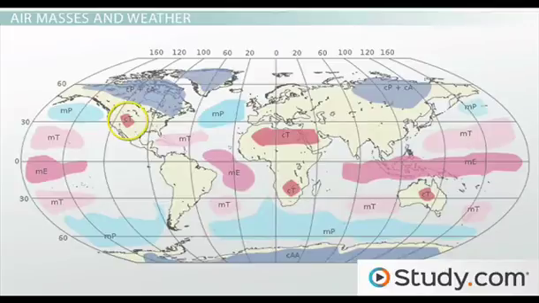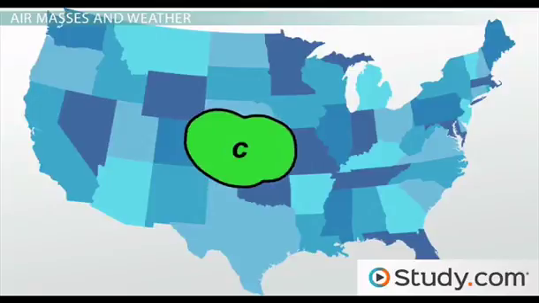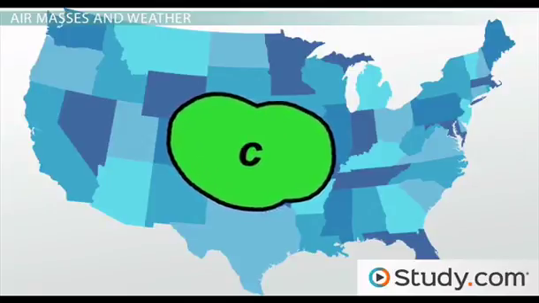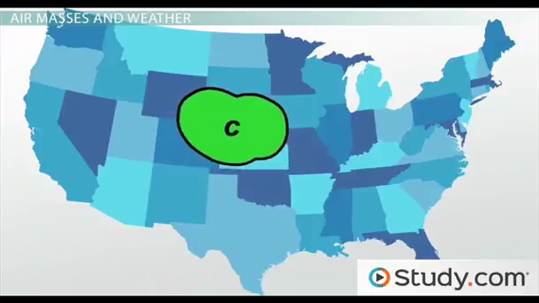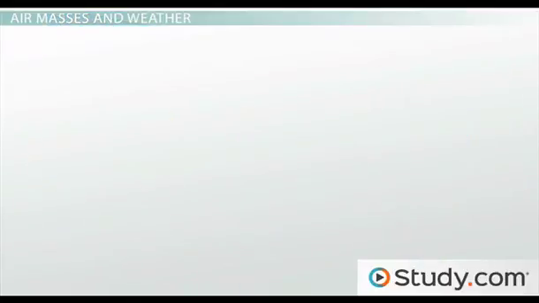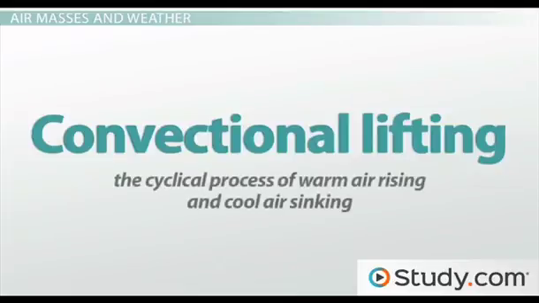Just because air masses are found over a region of Earth doesn't mean that they stay put. In fact, they can move both horizontally and vertically. When air masses move, we can have some drastic changes in weather. One way that air can move vertically is through convectional lifting. Convection is the cyclical process of warm air rising and cool air sinking.